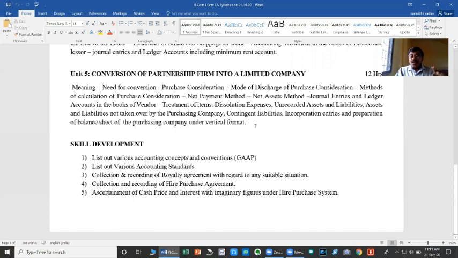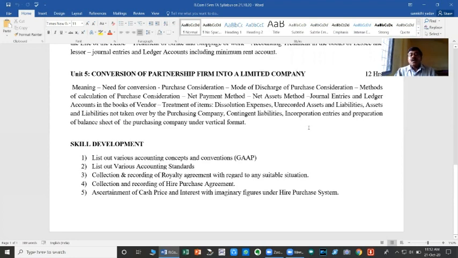In the books of the selling partnership firm, we are going to learn journal entries and preparation of ledger accounts. Preparation of balance sheet is not applicable to the vendor firm because the vendor is the seller. Once the assets and liabilities are sold by the partnership firm, a balance sheet is not applicable, because a balance sheet is the list of assets and liabilities. When there are no assets and liabilities, how can we prepare the balance sheet? It is because all the assets and liabilities are taken over by the company. Therefore, the balance sheet is prepared in the books of the joint stock company.